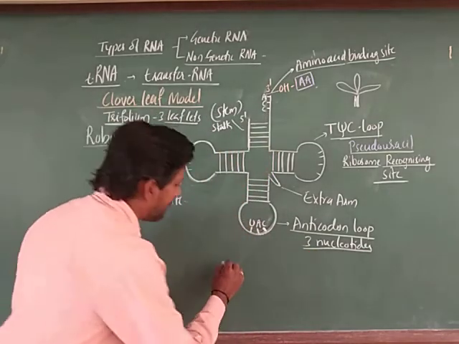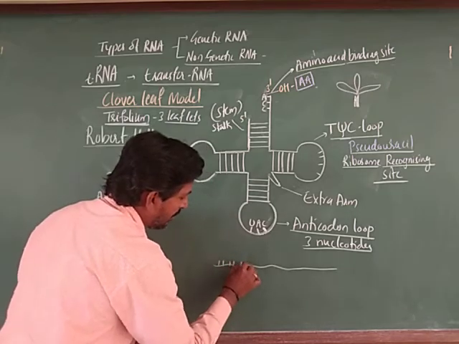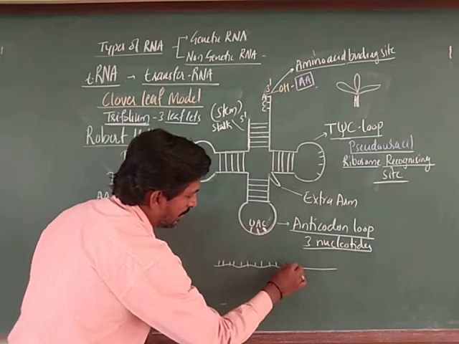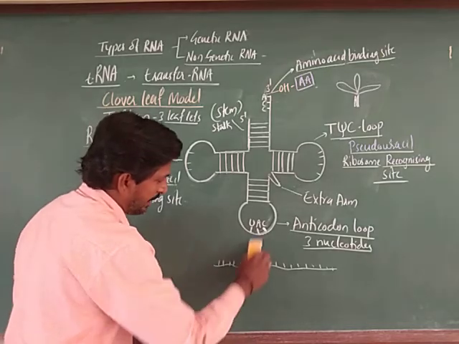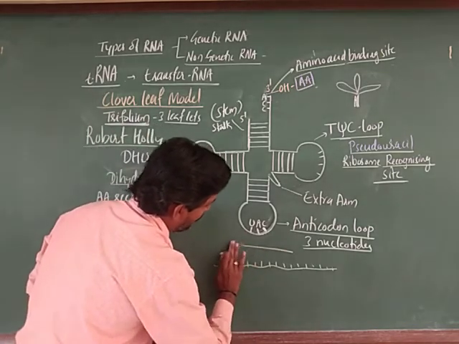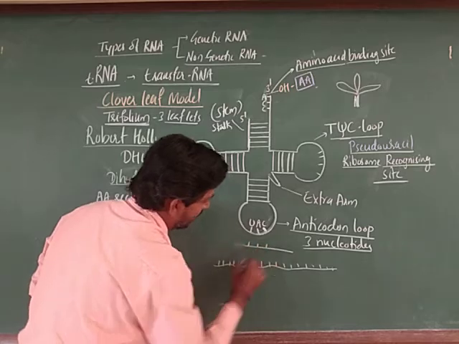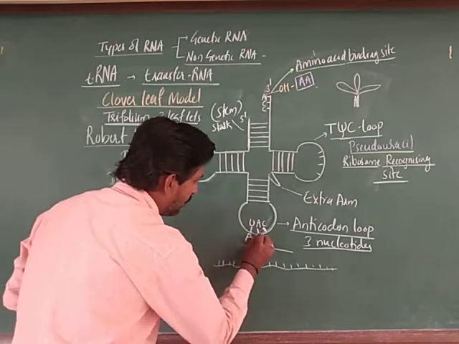Usually on mRNA, for example, this is the mRNA, there are different codons, triplet codons. If you want to draw this, usually at the beginning the mRNA begins with AUG. So, you can write AUG.